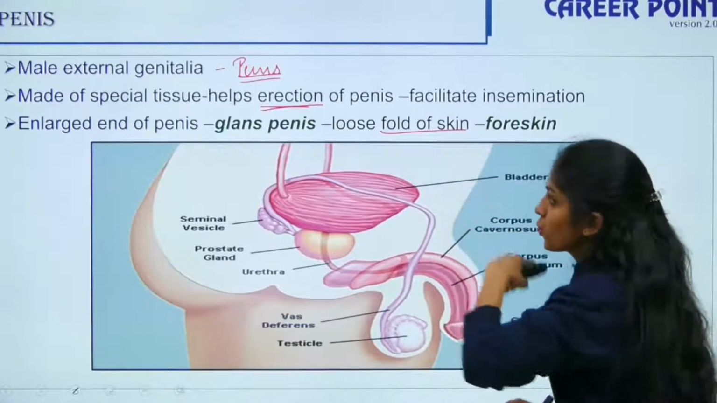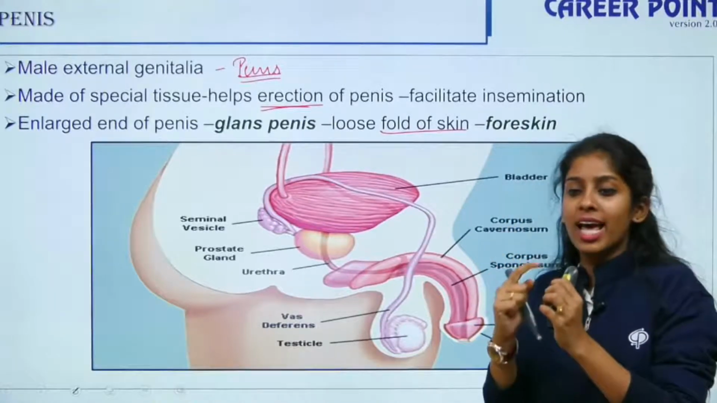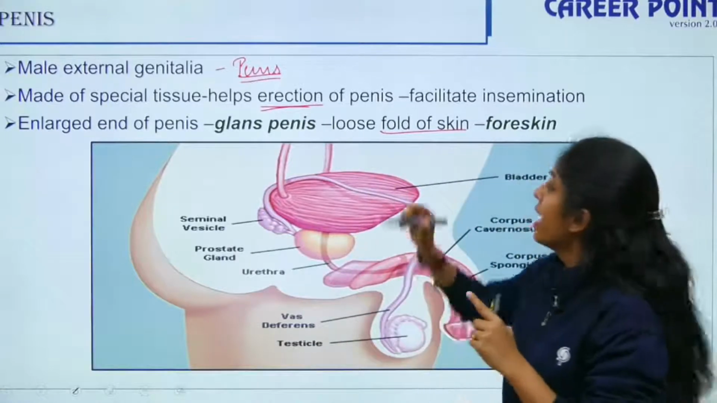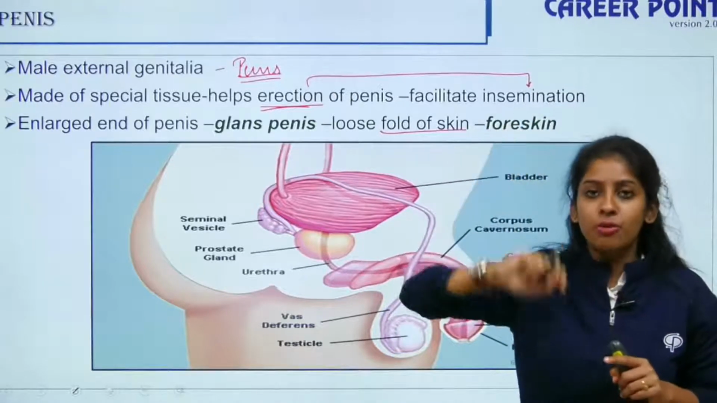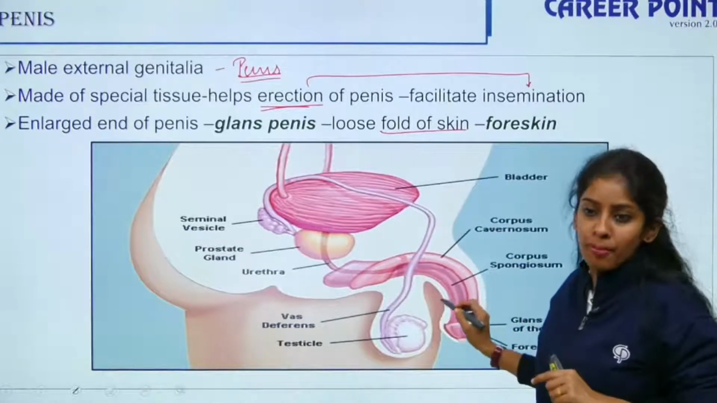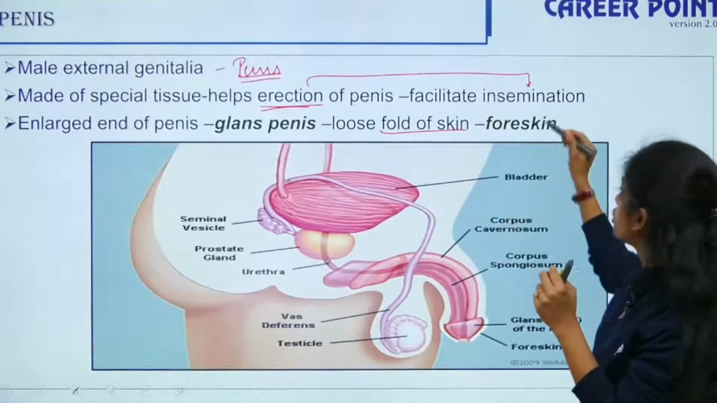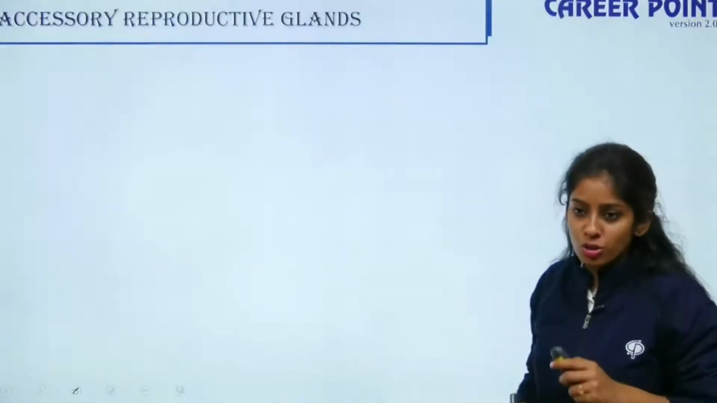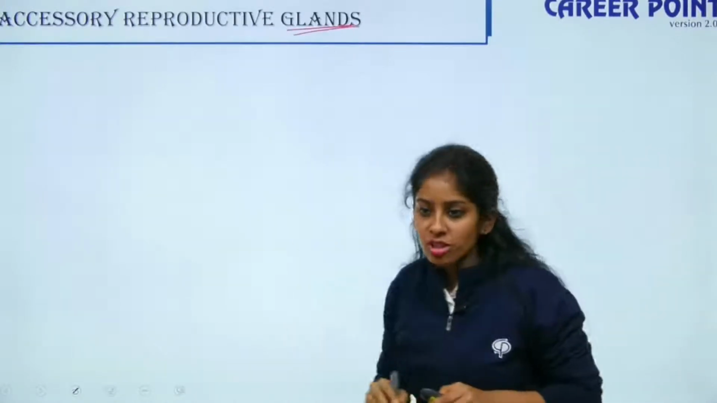So this is referred to as the penis. It has a special type of tissue that helps in erection, and this erection helps or facilitates the insemination process. That is the second process in your reproductive event. The enlarged end of your penis is known as the glans penis, and it is surrounded by a loose fold of tissue that is called the foreskin. So your external genitalia is also done. Now we are only left to talk about the glands. So we will talk about the glands.